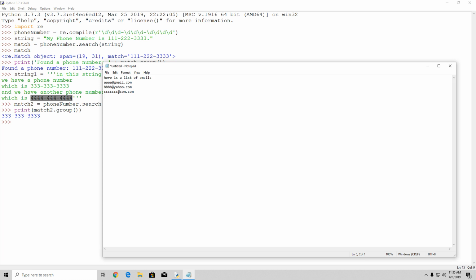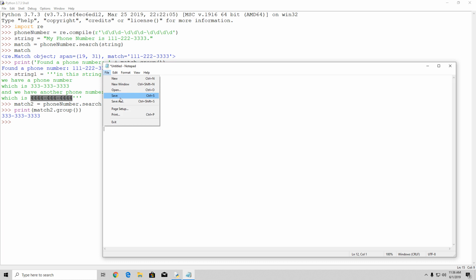It doesn't even matter, you can make something up, and then you can just type some gibberish which doesn't make any sense. You can also try to manipulate the actual email syntax, such as ccc@com.com. It shouldn't really find this one because it is incorrect. And then you can add something else right here.